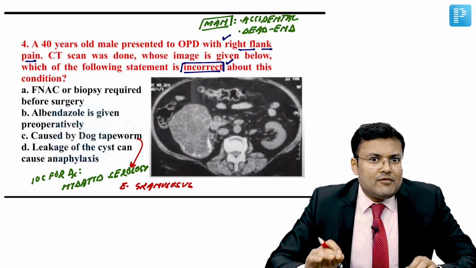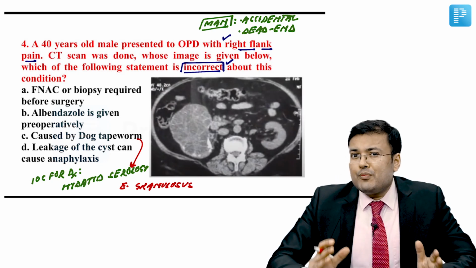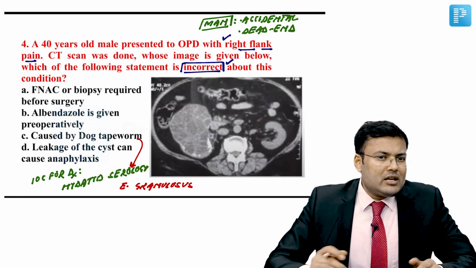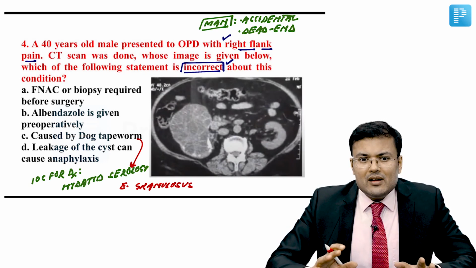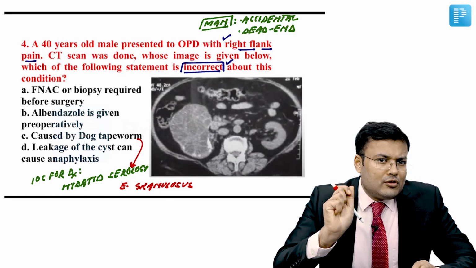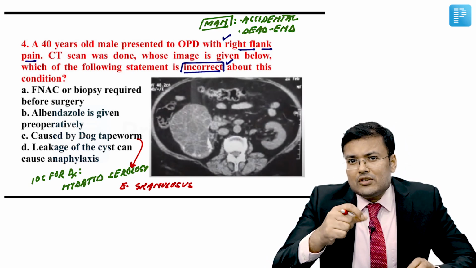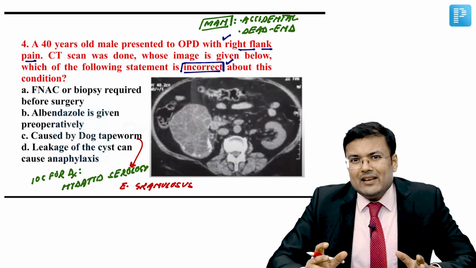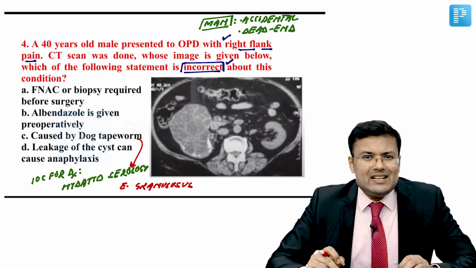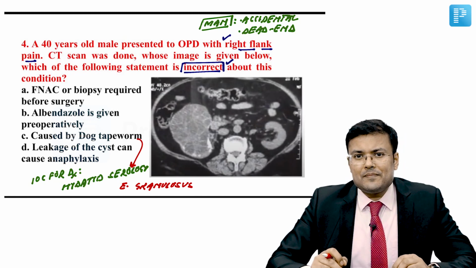Alternative is mebendazole. Clear? We have to be careful, because whenever we are handling the cyst, if there is rupture of the cyst or the content spills, leakage of the content can cause anaphylaxis, right?